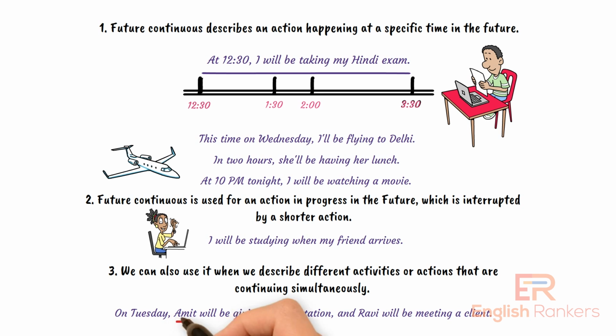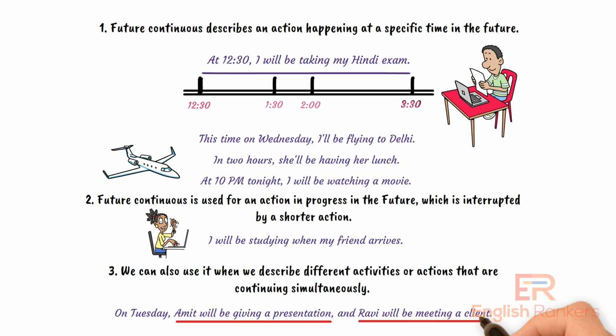We said, Amit will be giving a presentation, and Ravi will be meeting a client. You could say 3 things, 4 things, 5 things, or any number. With future continuous tense, it doesn't matter. There could be many things that are happening at the same time, and they're continuing at the same time.